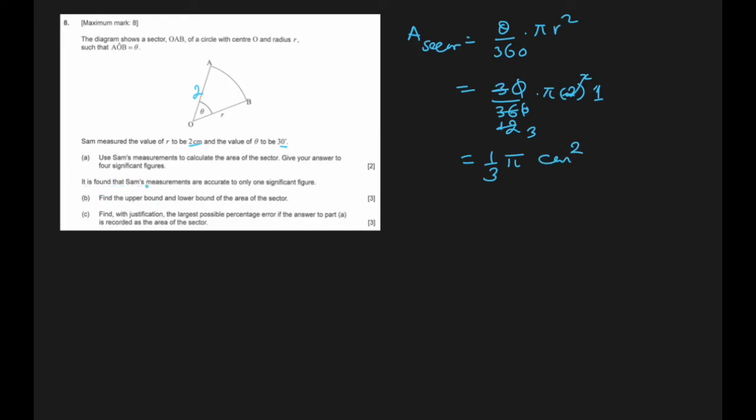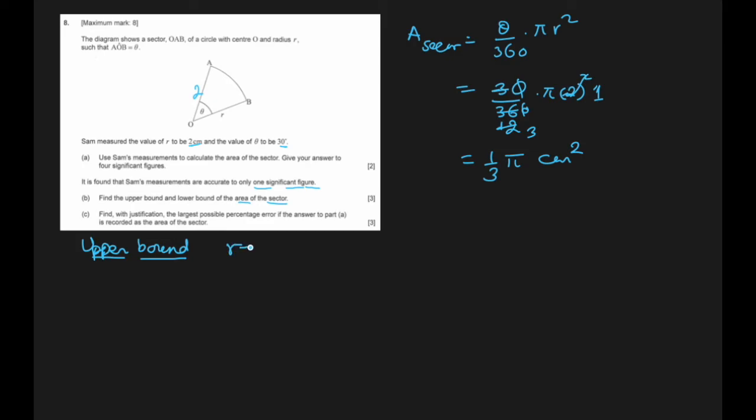It is found that Sam's measurements are accurate to only one significant figure. Find the upper bound and lower bound of the area of the sector. Okay, so first the bounds.